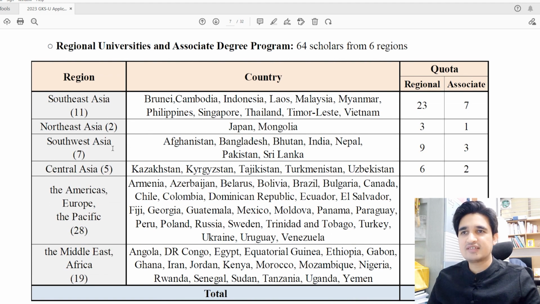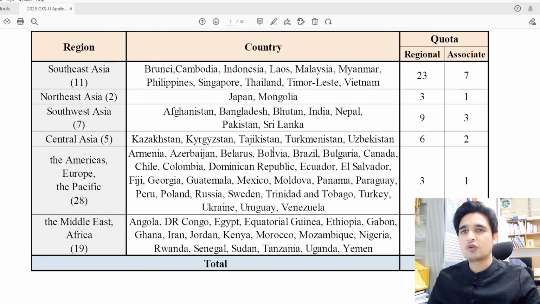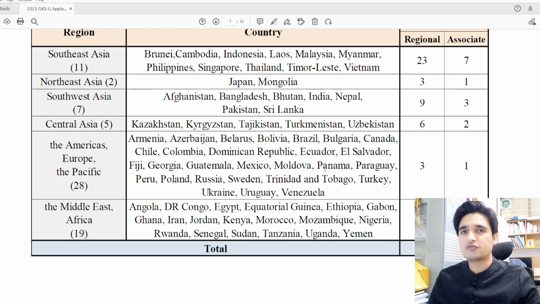And in Southwest Asia there are 7 countries and a total of 9 seats. So in this you have to compete with candidates from Afghanistan, Bangladesh, Bhutan, India, Nepal, Pakistan and Sri Lanka. So if you want to apply through university track, you have to choose your region and then check the number of seats which are available for your region.